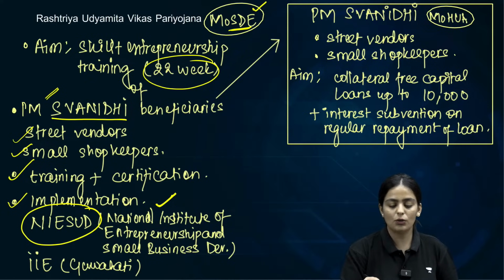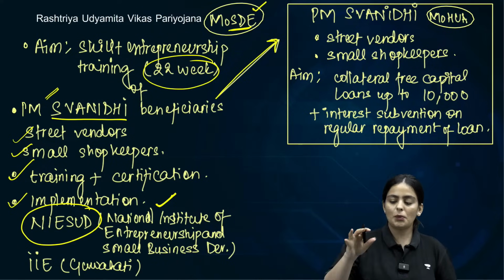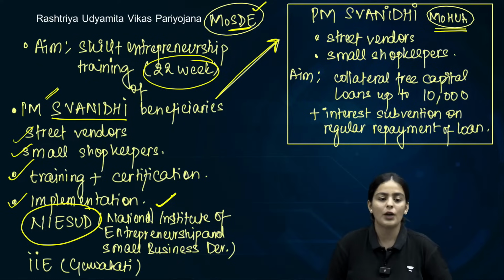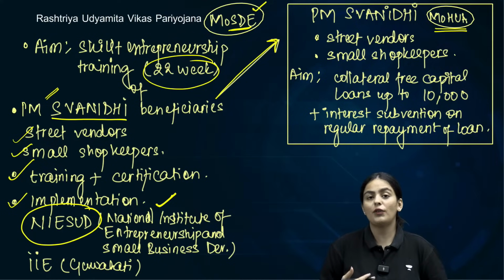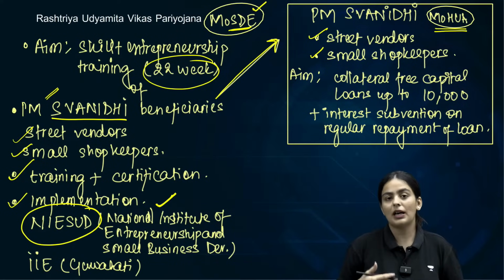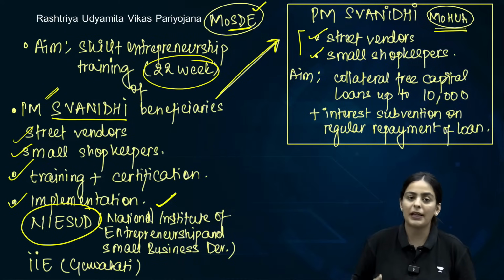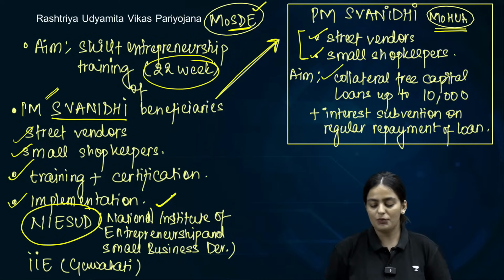This will also make you wonder what PM Swanidhi is, so we've attached that link here. The PM Swanidhi scheme is an initiative of the Ministry of Housing and Urban Affairs. What is the objective? It is to provide collateral free loans when these street vendors or small shopkeepers are applying for loans. They will not have to give collateral for the same. It will be easier for them to take loans in order to start a new enterprise or initiative. So that is the main objective.